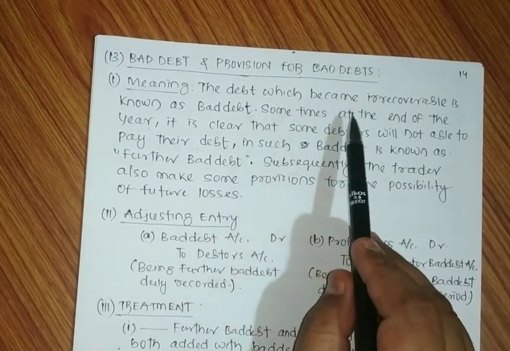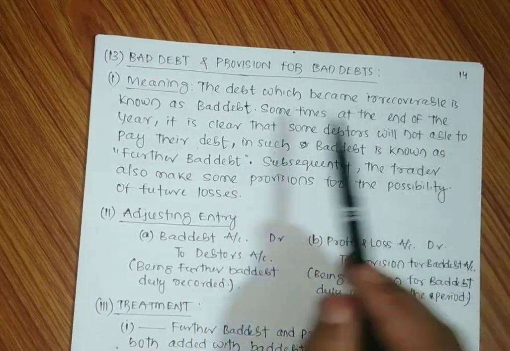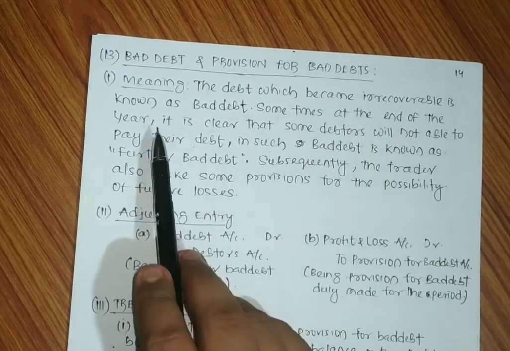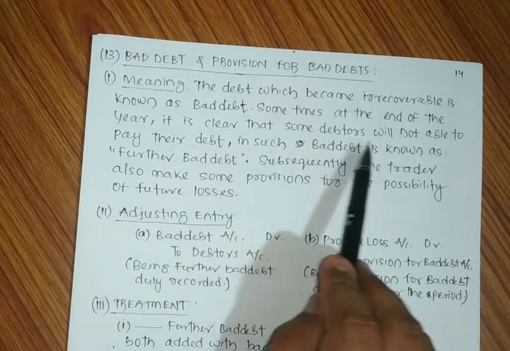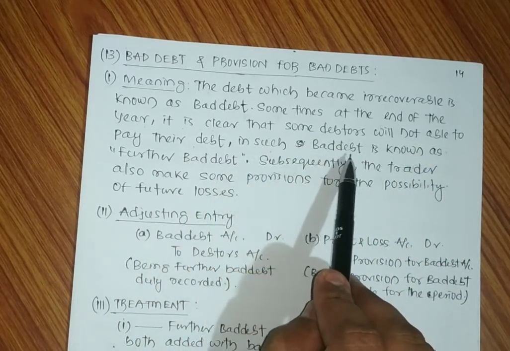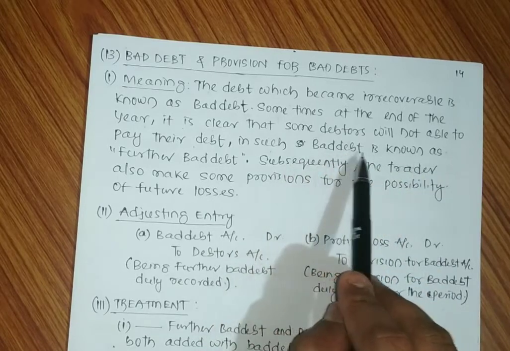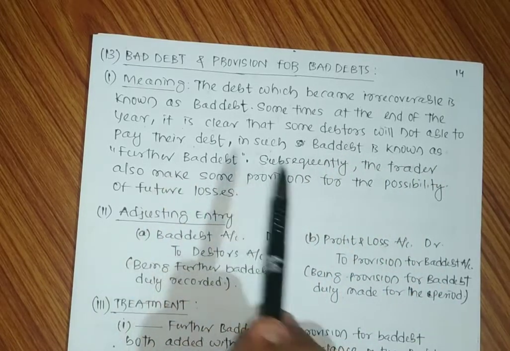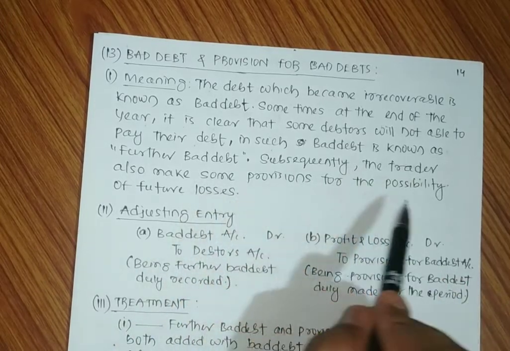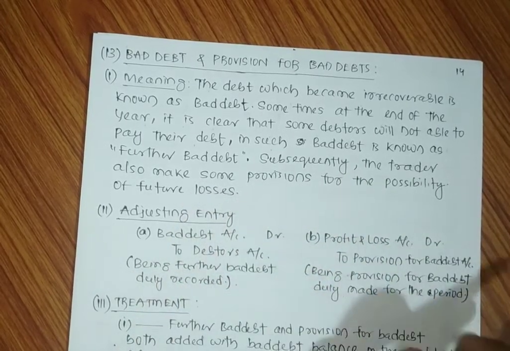The debt which becomes irrecoverable is known as bad debt. Sometimes at the end of the year it is clear that some debtors will not be able to pay their debt. In such a case, the bad debt is known as further bad debt. Subsequently, the trader also makes some provisions for the possibility of future losses.